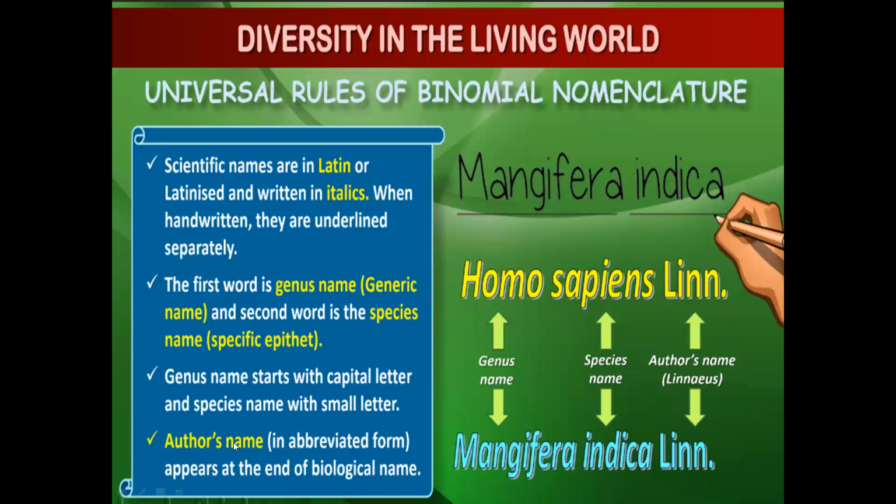Author's name appears at the end of the biological name. If you have found an organism and named an organism, and you want your name to come in that name, then you can write it here. Example, Mangifera indica Linn was given by Linnaeus. Mangifera indica Linn. Homo sapiens Linn. Homo is the genus name, sapiens is the species, Linn is for Linnaeus.